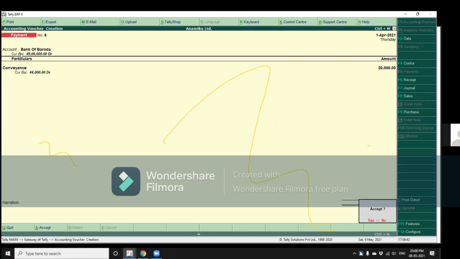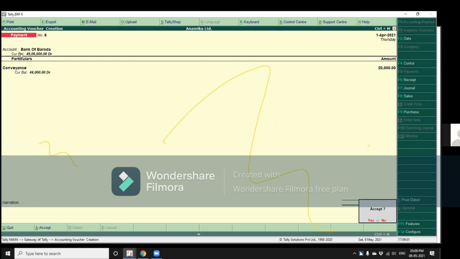Okay. Now, one problem many blind people face is where do you enter the narration, the description? Because JAWS does not speak the edit fields, sometimes people overshoot the narration.